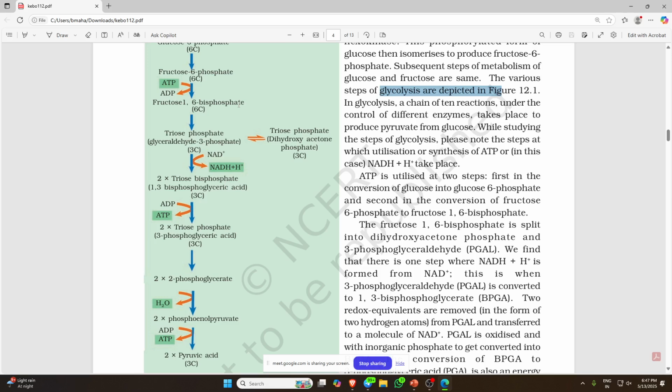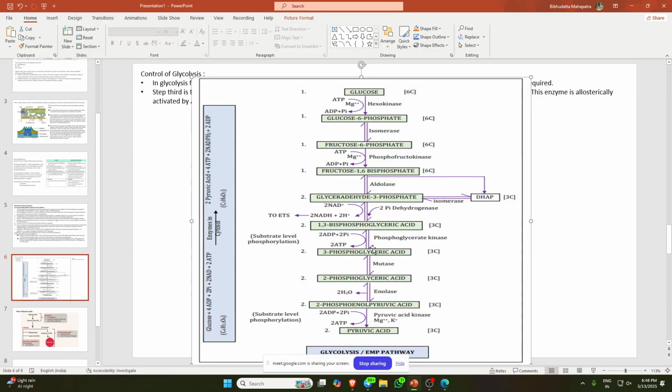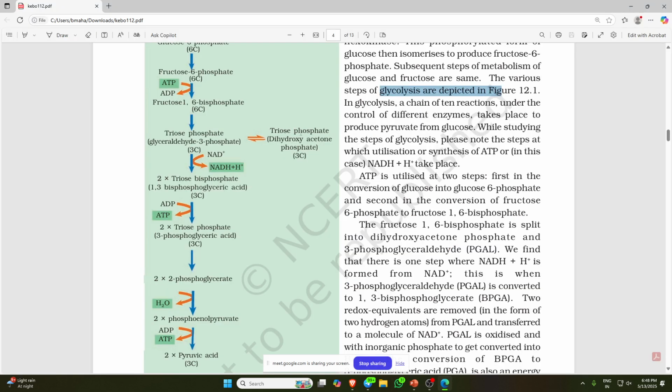Now this fructose 1,6 bisphosphate is split into one, PGAL, and another, DHAP. This is glyceraldehyde 3 phosphate. Generally we say PGAL, and here it is DHAP, the triose phosphate dihydroxyacetone phosphate. Here it is glyceraldehyde 3 phosphate, generally called PGAL.